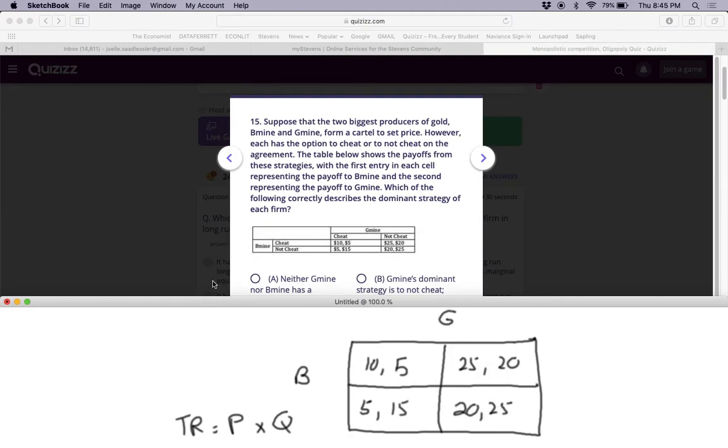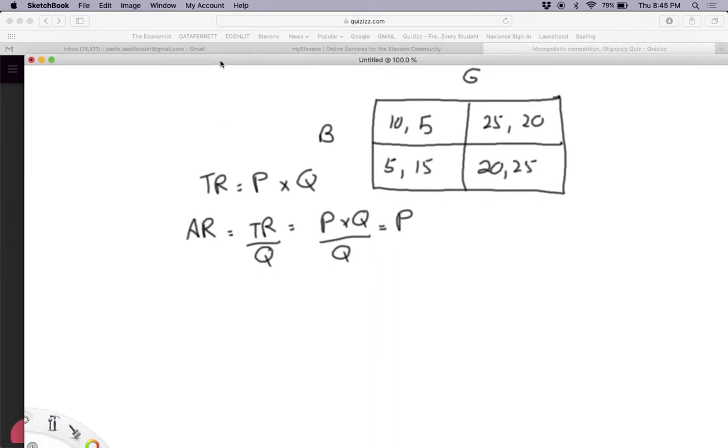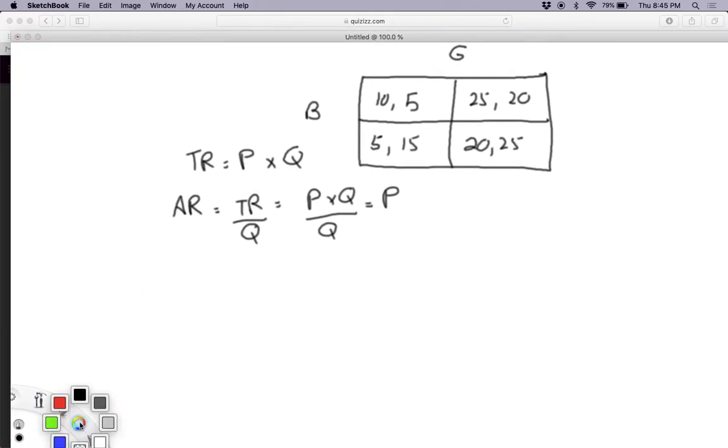Okay, so let's do, I should have done it in color. B is, so let me rewrite these. Okay, and let's do the other one in blue. Okay, here we go.